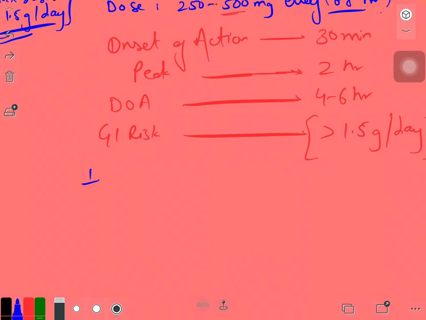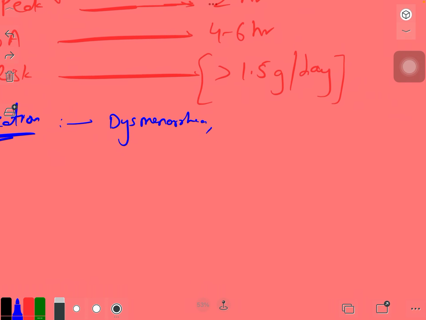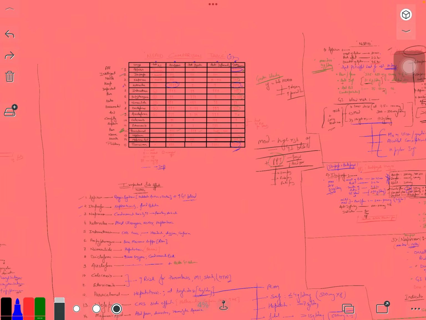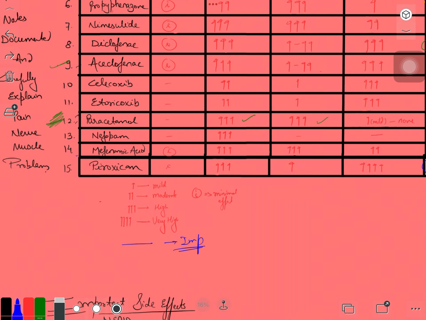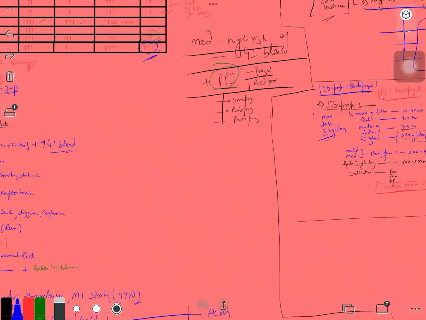So, the indication. It is used for dysmenorrhea, painful bleeding during periods, and musculoskeletal pain. You can also use it for dental pain, actually any sort of pain, because it has a good analgesic property.